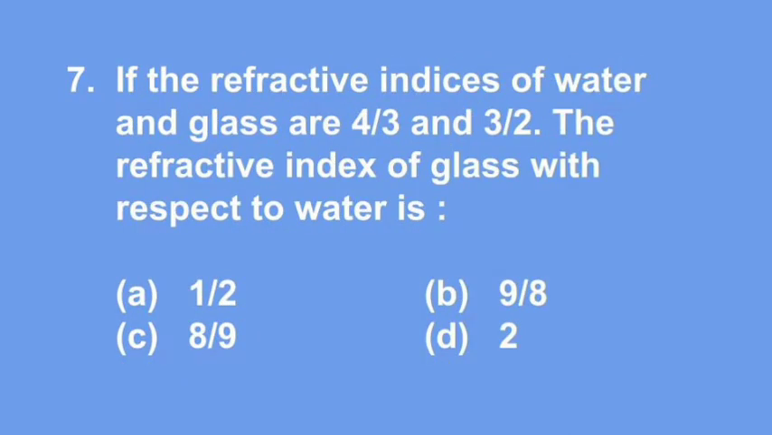Question number 7. If the refractive indices of water and glass are 4 by 3 and 3 by 2, the refractive index of glass with respect to water is A. 1 by 2, B. 9 by 8, C. 8 by 9, D. 2.